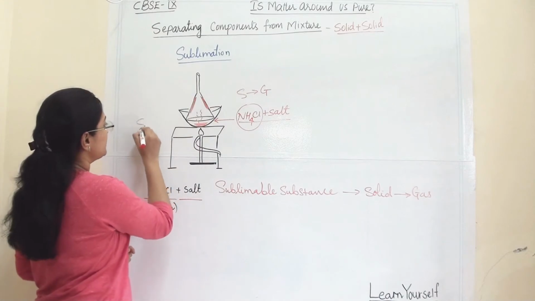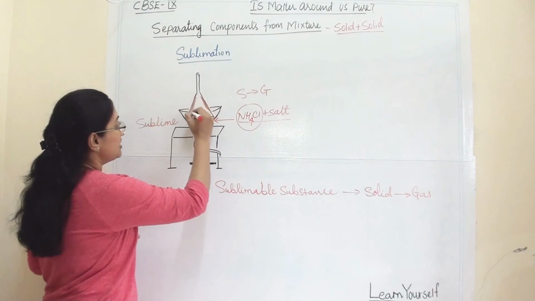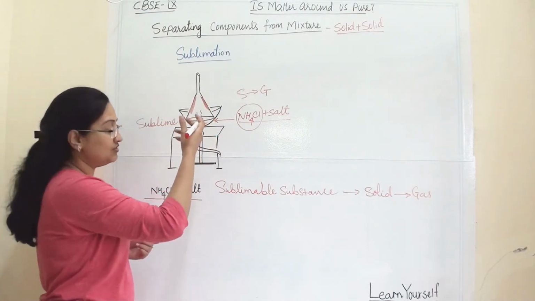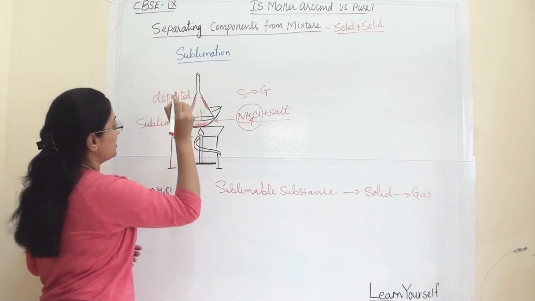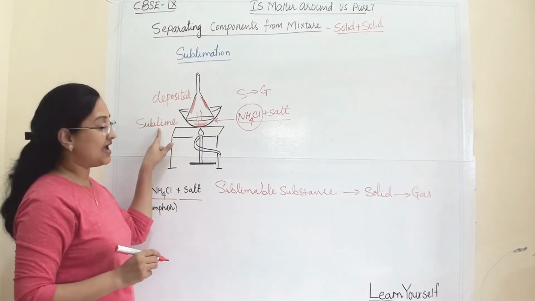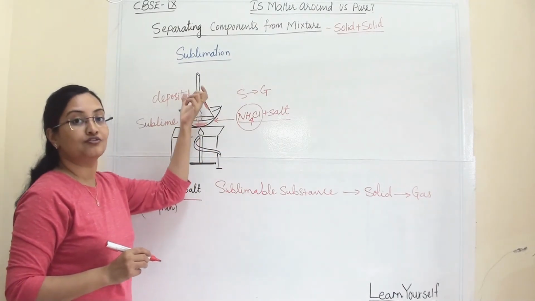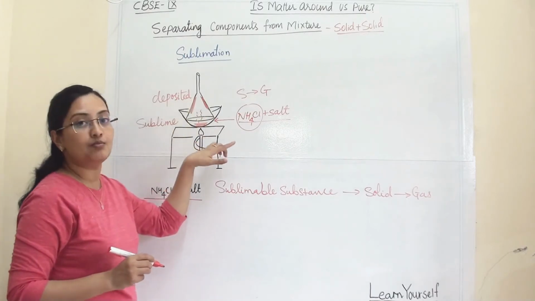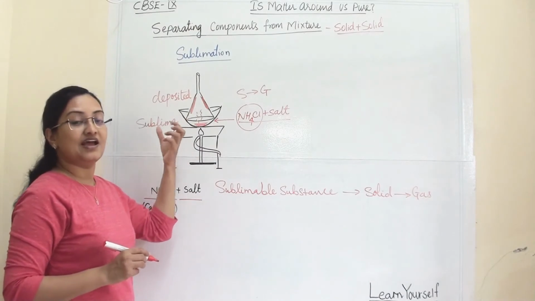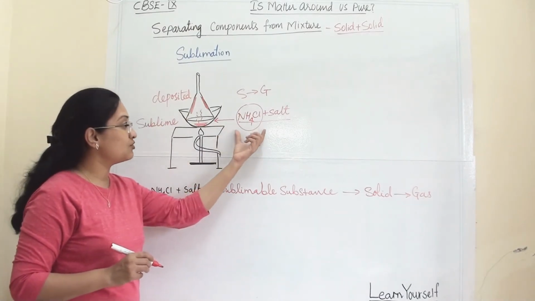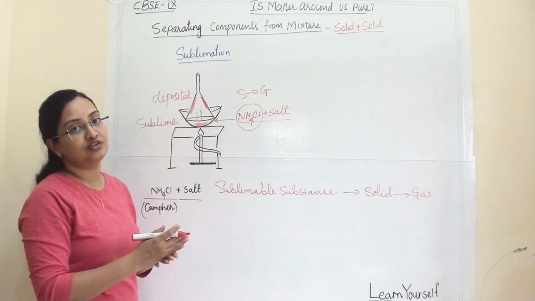First it will sublime with heating, and then once the NH4Cl gets the cool surface of the funnel, it will be converted back to a solid substance, and that process is known as deposition. We can say that the ammonium chloride will get deposited on the inside surface of the funnel.